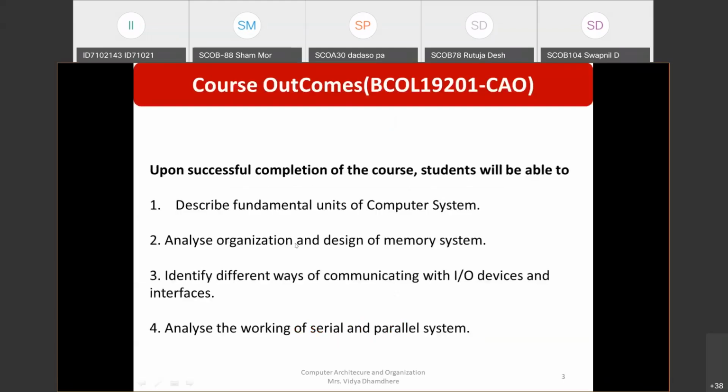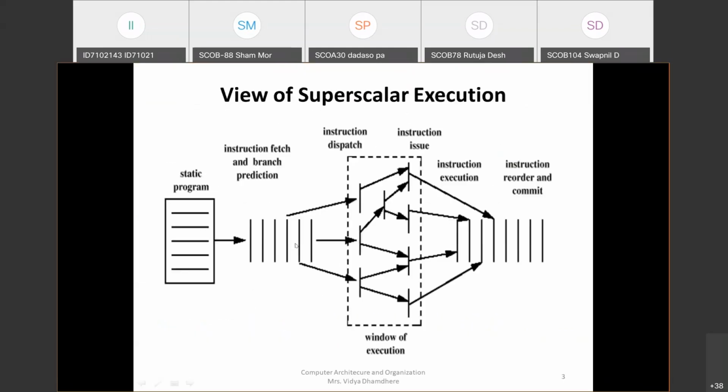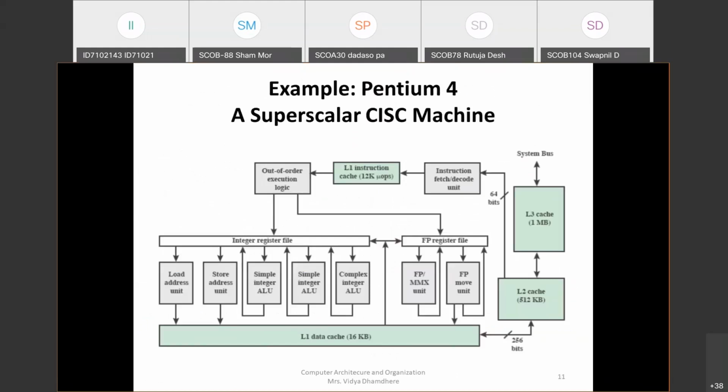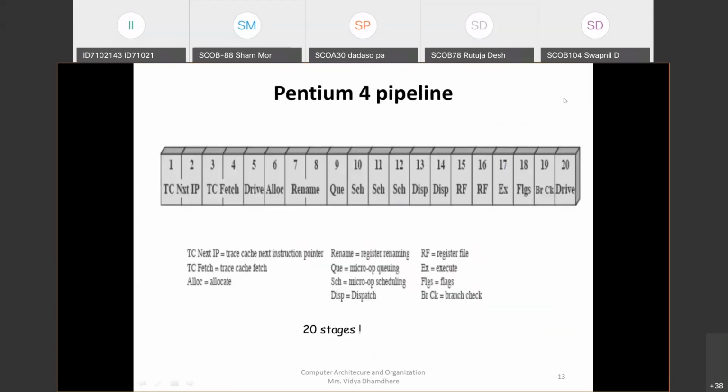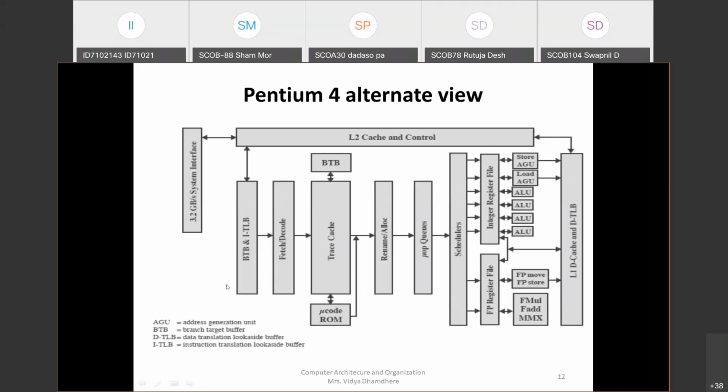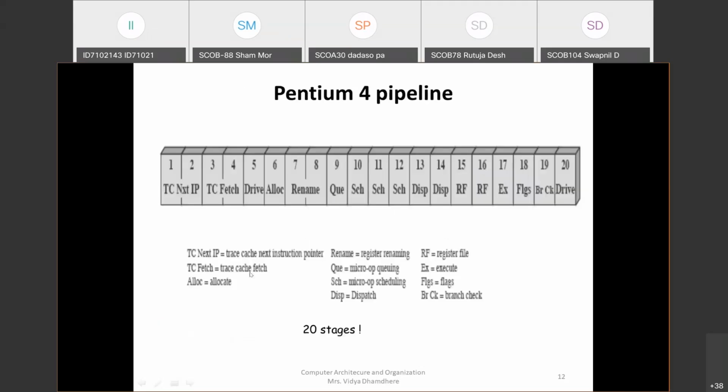Now the next question. Students are not able to explain it very well. That is the superscalar architecture, which I have explained, the Pentium 4 architecture for the RISC processor. In that, how the 20 stage pipelining of the Pentium 4 processor works, I have explained. You are not required to remember the total architecture of this diagram. In that also it is mentioned how this 20 stage pipeline will be performed. But you need to remember only these portions mentioned here for the 20 stage pipelining.